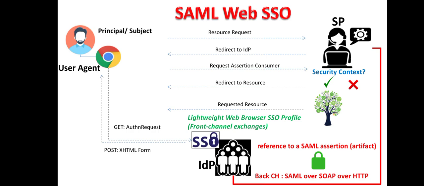Hi, the literal meaning of assertion is a statement of a fact or a belief, and security assertion is an XML based statement which is made by an identity provider related to the authentication and authorization data of a user, and this statement is then used by a service provider to make access control decisions related to that user.